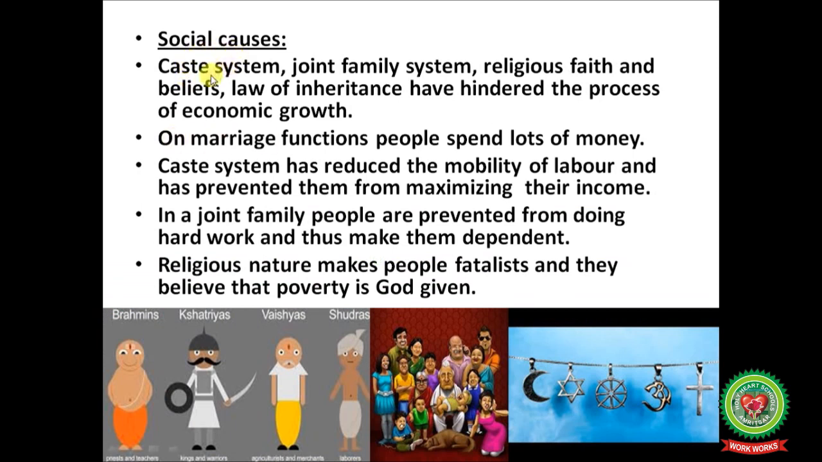Social causes. Caste system, joint family system, religious faith and beliefs, and law of inheritance have hindered the process of economic growth. On marriage functions, people spend lots of money. Caste system has reduced the mobility of labor and has prevented them from maximizing their income. In a joint family, people are prevented from doing hard work and thus become dependent. Religious nature makes people fatalists and they believe that poverty is God given.